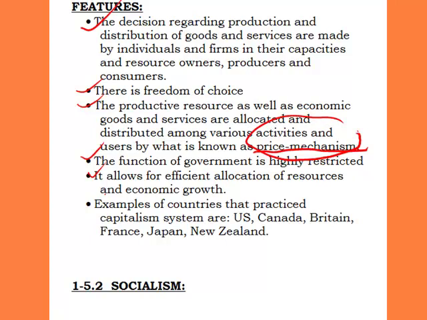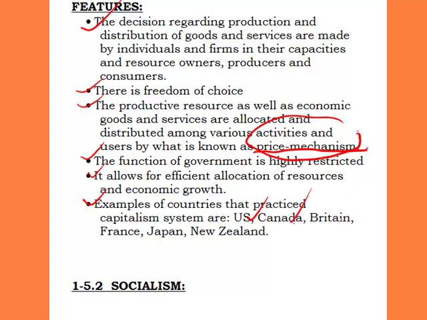There is no wastage, because you work for what you want, and you pay for what you want, and there is no room for eating without working. That's a feature of a capitalist economy. Countries that practice this economic system, examples are the US, the United States of America.